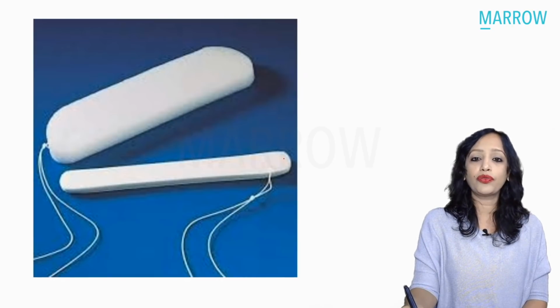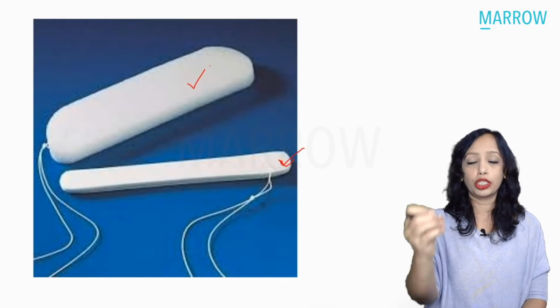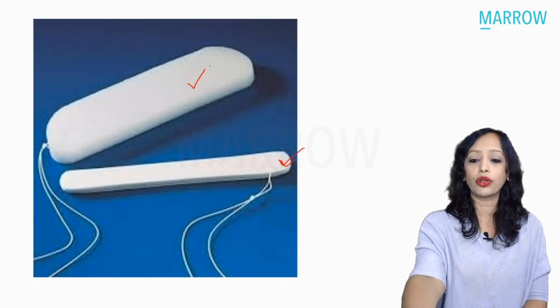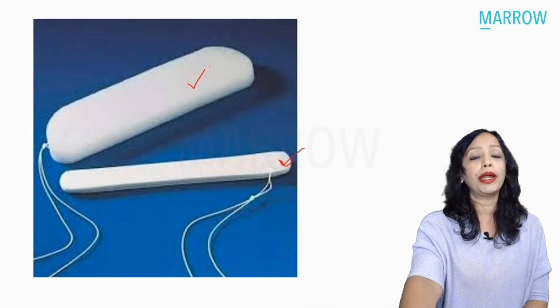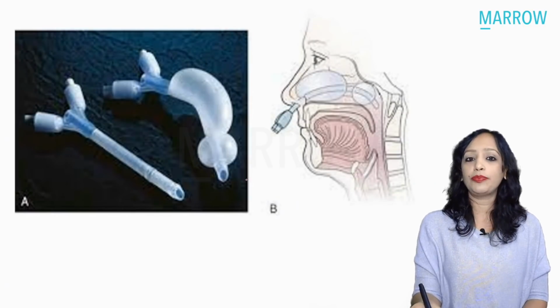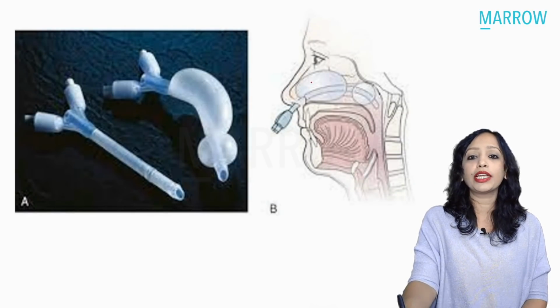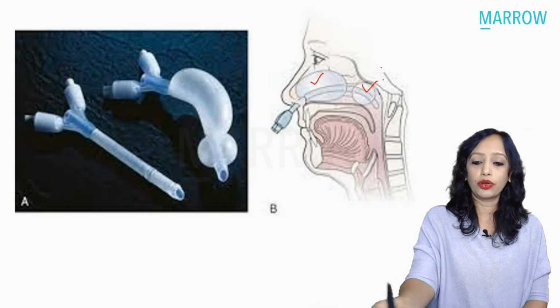When we put it inside the nose, it is a thin tampon, and when it gets soaked with blood, it swells up like this and applies pressure on the nostril also. This is much better and more comfortable. Otherwise, we also have balloons nowadays, and these balloons can be anterior as well as posterior. As you can see, when inflated, it will block the anterior as well as the posterior nostril.